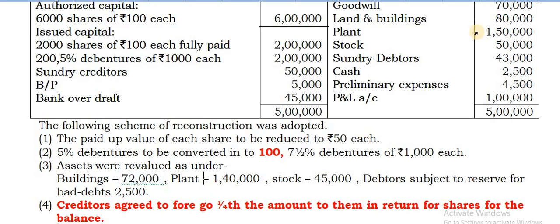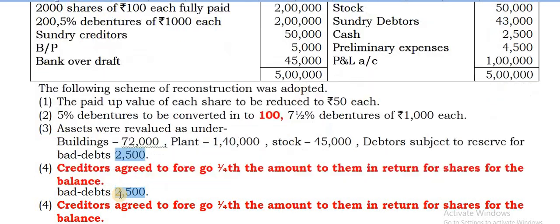Plant is there. Plant value 1,50,000 is there here. Now to be taken at 1,40,000. So 10,000 to be eliminated out of it. Stock 50,000 is there. Now to be valued at 45,000. So 5,000 rupees is the depreciation on it. Debtors subject to RBD 2,500. This RBD take separately. You can deduct it under note number, under trade receivables. There itself you can adjust this.